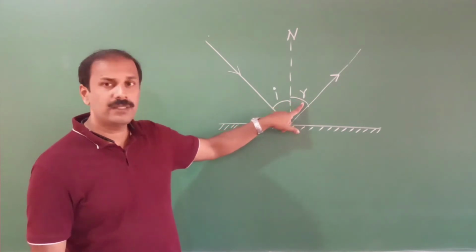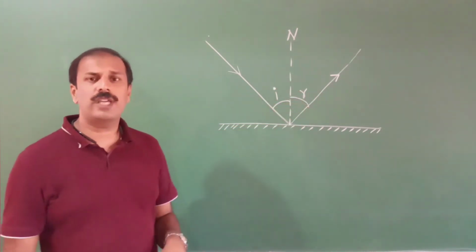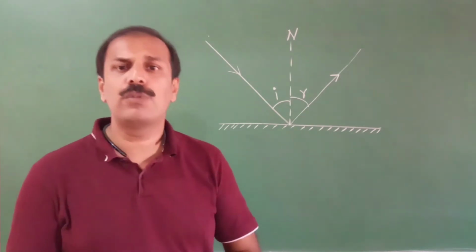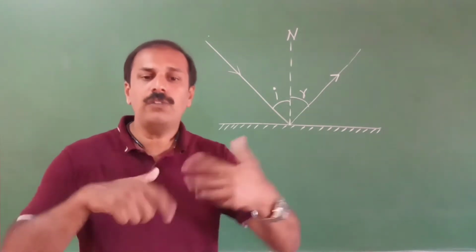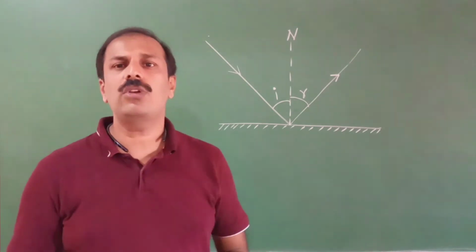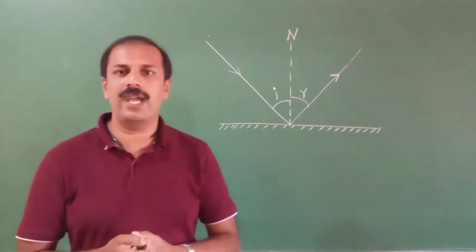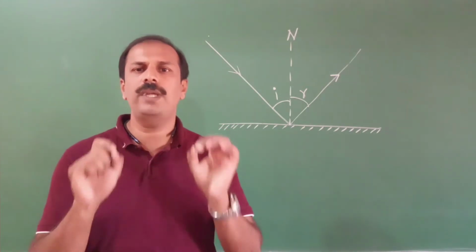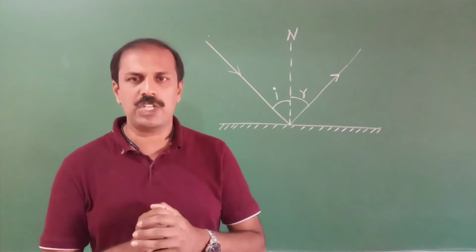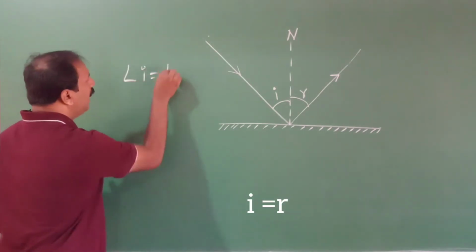And this one, the angle between the normal and the reflected ray, is called the angle of reflection. Now we will move to the law of reflection. According to the law of reflection, the first part says that the angle of incidence will be equal to the angle of reflection. That is, angle i is equal to angle r.